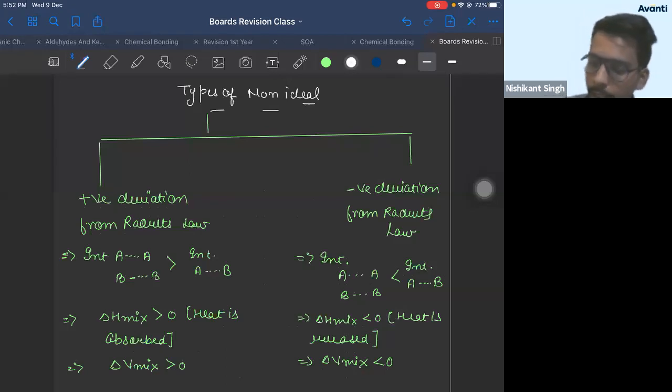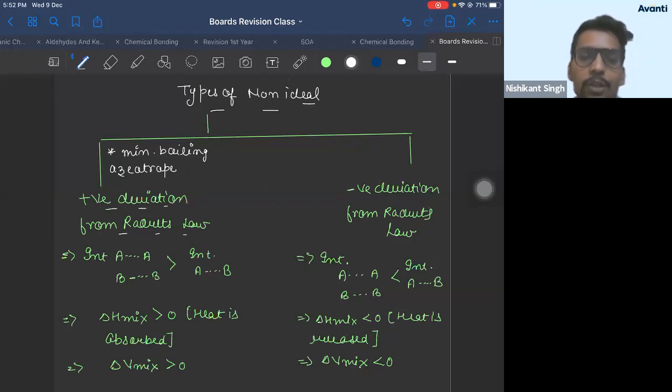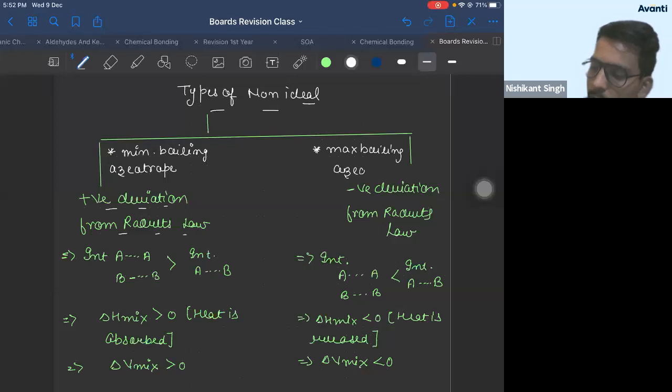Now, one more important thing here: all these solutions which show positive deviation from Raoult's law form minimum boiling azeotrope. And the solutions which show negative deviation form maximum boiling azeotrope. Okay? They can ask you examples, so you should know the examples.